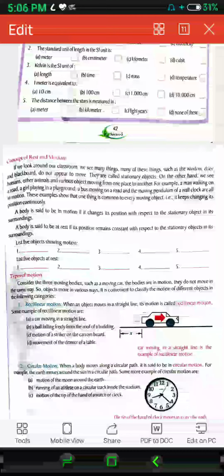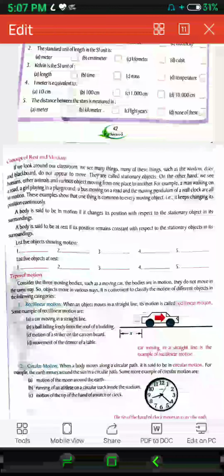Types of motion. Consider 3 moving objects such as a moving car. The bodies are in motion, but they do not move in the same way. Objects move in various ways. It is convenient to classify the motion of different objects in the following categories. My dear students, the movement of bodies varies from body to body. Moving bodies move in different ways. So let us learn about this motion also.